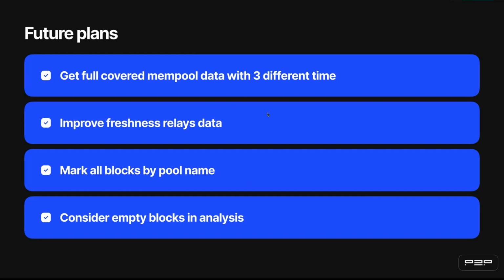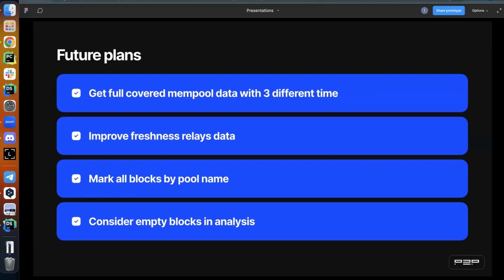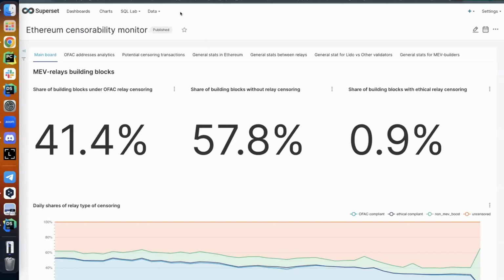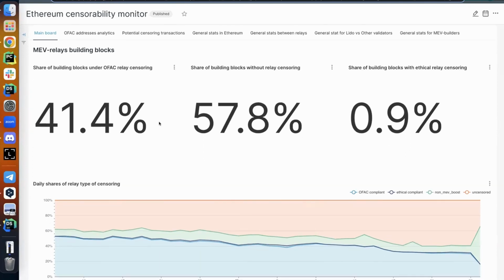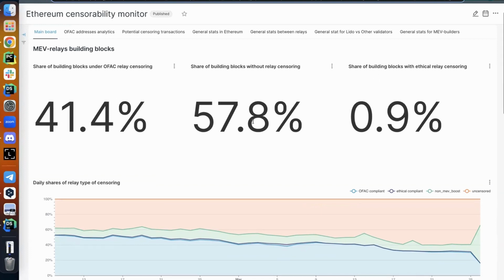Now, please let me show our dashboard. Yeah, this is our dashboard, reports.p2p.org Superset dashboard, Ethereum Censorability Monitor. And this is our main board. This board contains our main metrics, like share of blocks built under OFAC, relay censorship, and ethical relay censorship.